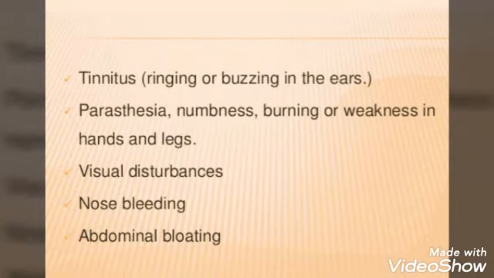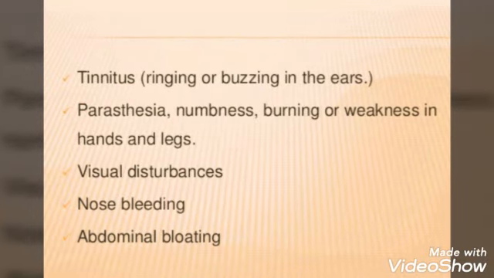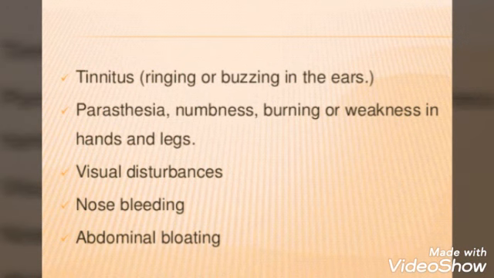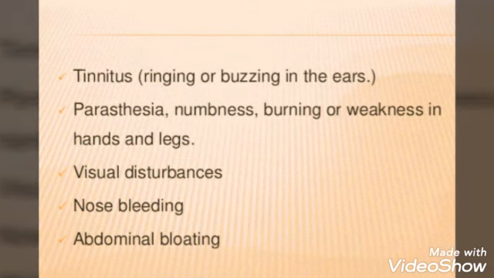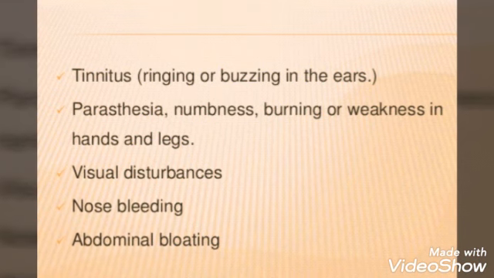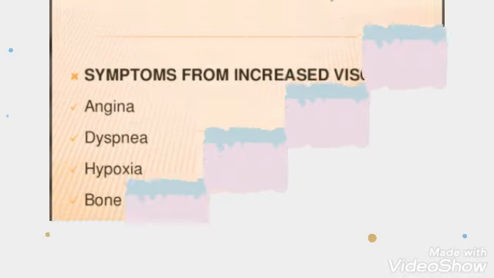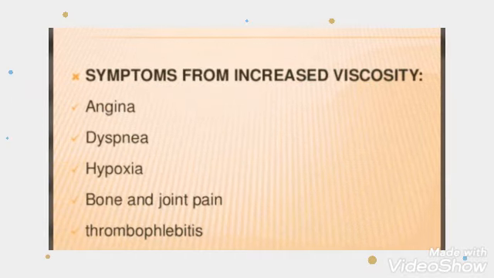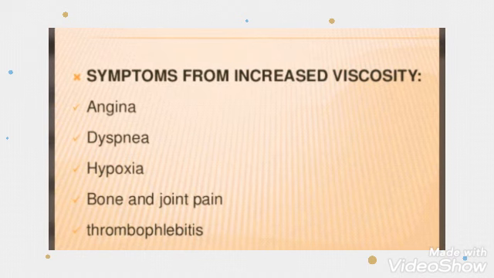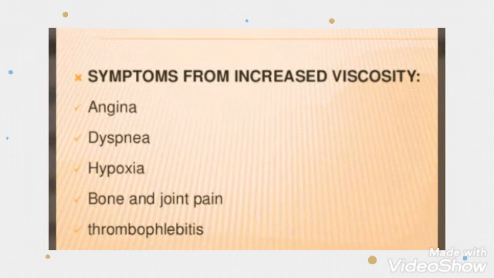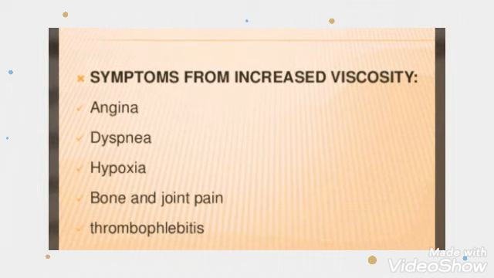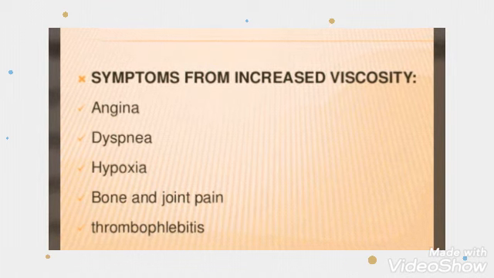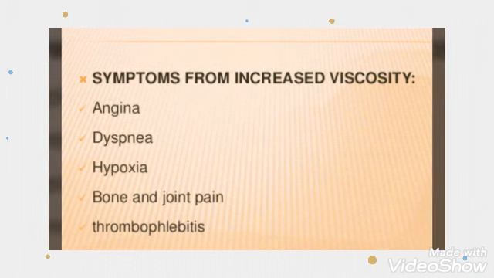Then tinnitus, paresthesia, numbness, burning or weakness in hands and legs, visual disturbances, nose bleeding, abdominal bloating. Then we'll see the symptoms from increased viscosity. Viscosity means when the blood will get thickened. When the blood gets thickened, we'll be seeing angina, dyspnea, hypoxia, bone and joint pain, thrombophlebitis.